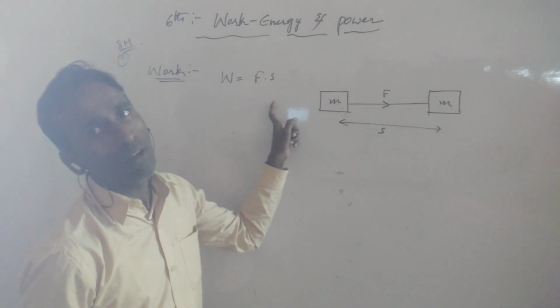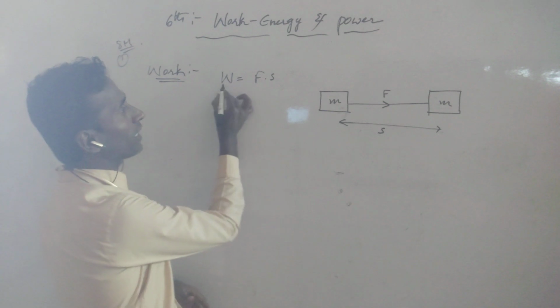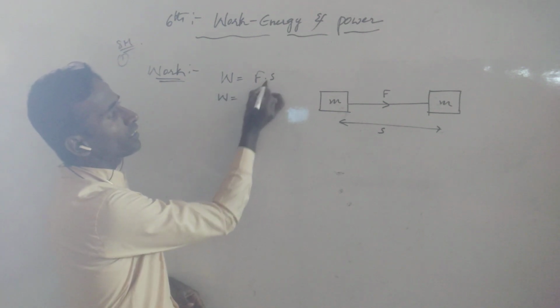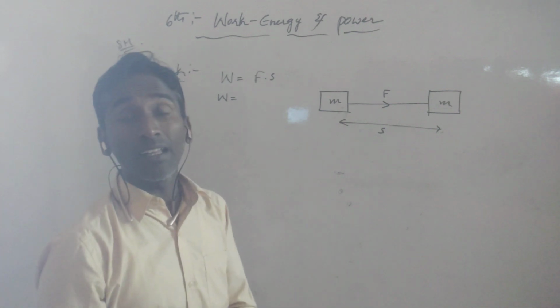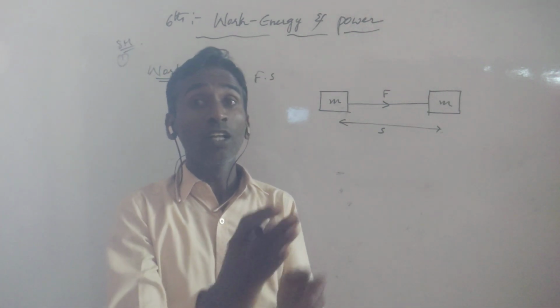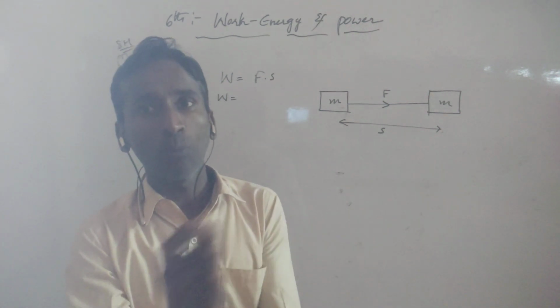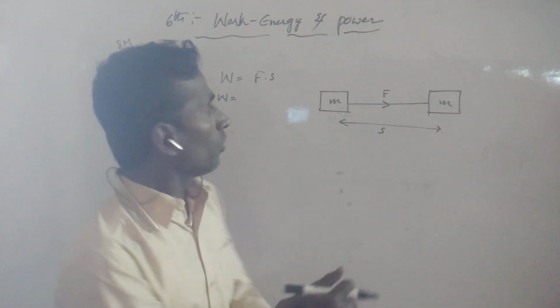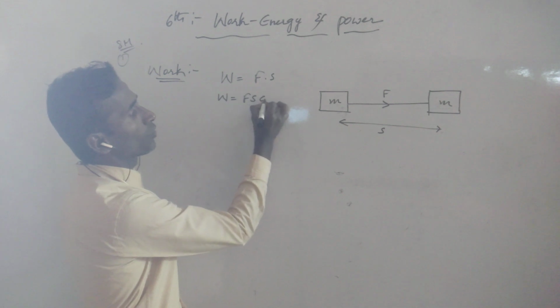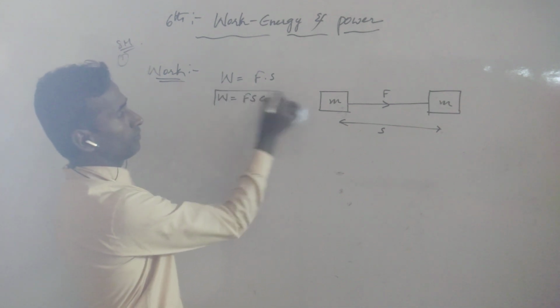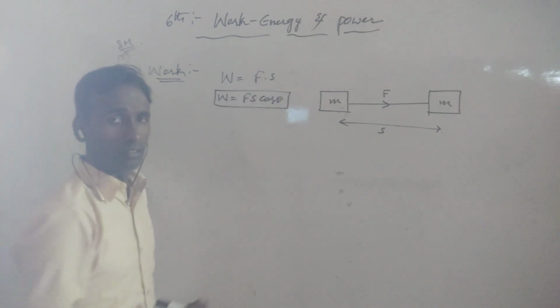W is equal to F dot S. Whenever we remove the dot, we get the cosine of the angle. The dot product is a scalar product, so we get W equals F S cos theta.